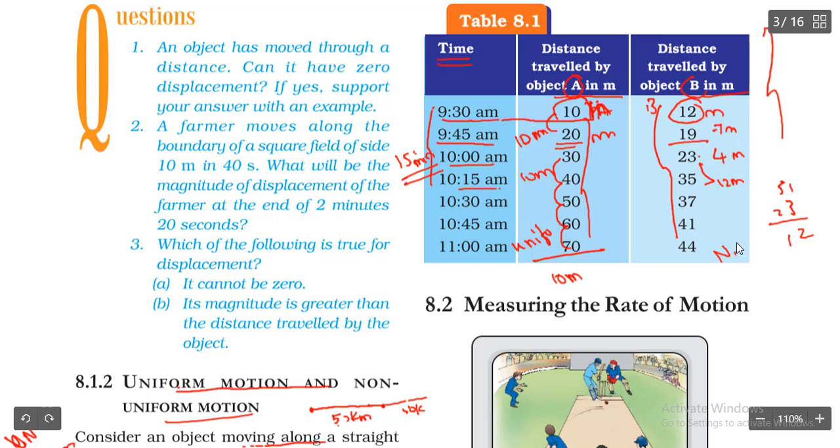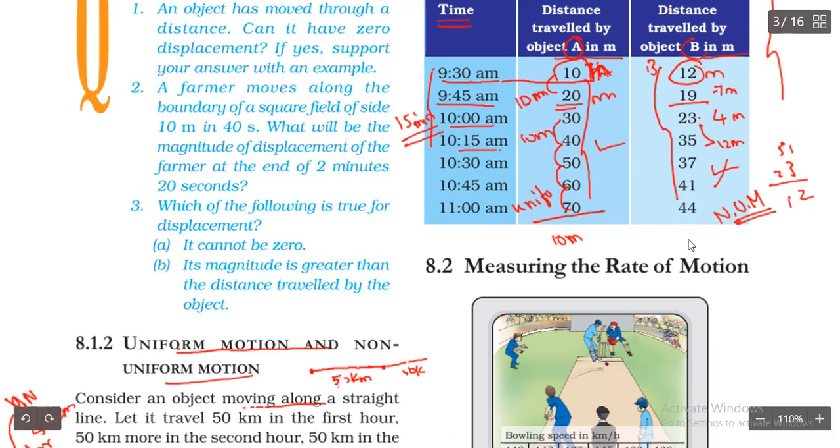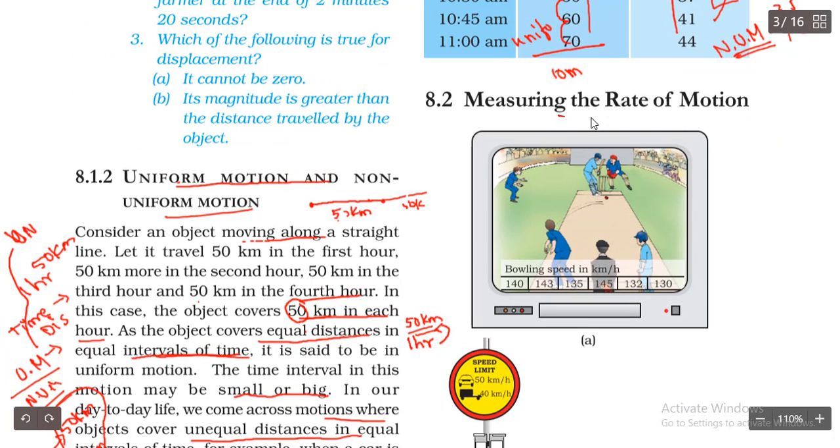Here we are going to see non-uniform motion, and the object traveled by A here, A is going to cover uniform motion. Understood? Here the time is the same. A 15 minutes gap is there between each object. Okay. Here A is covering uniform motion and B is in non-uniform motion. Got it? So let us go for measuring the rate of motion.